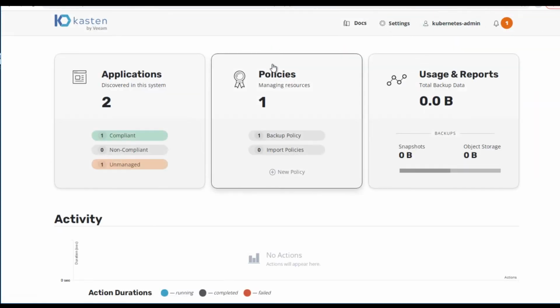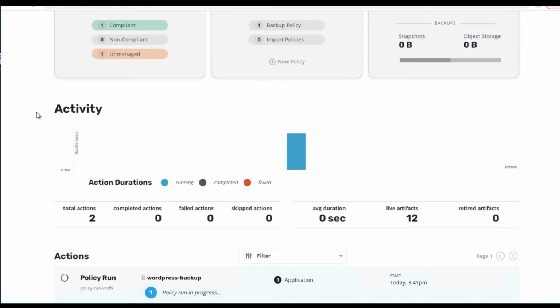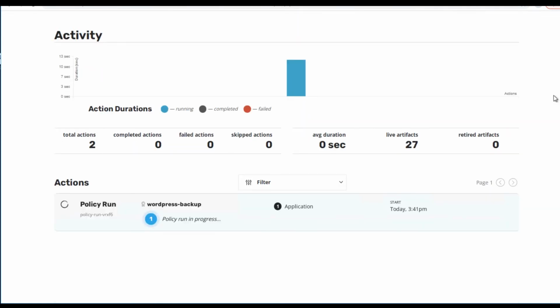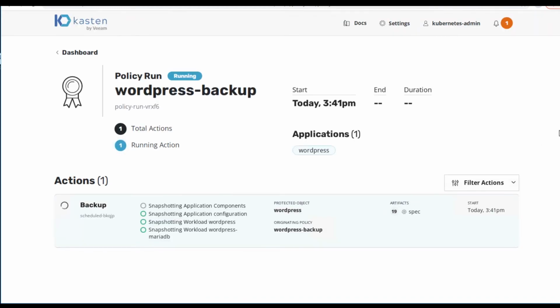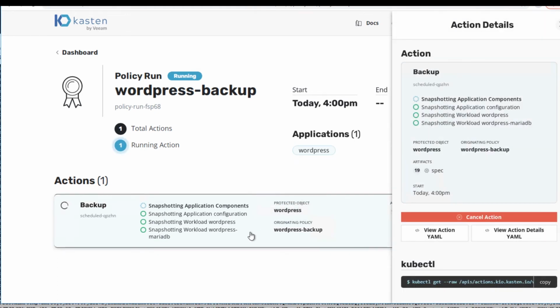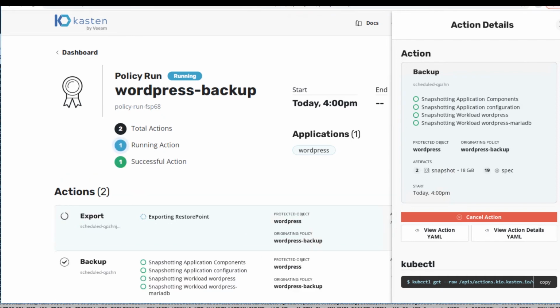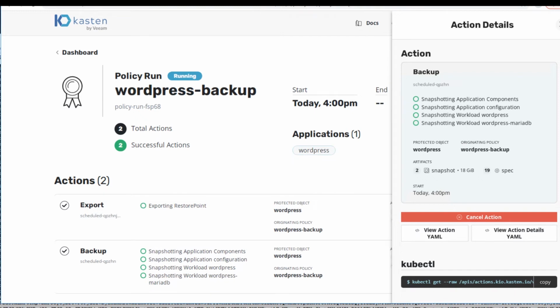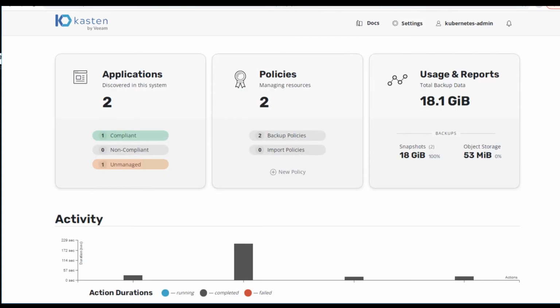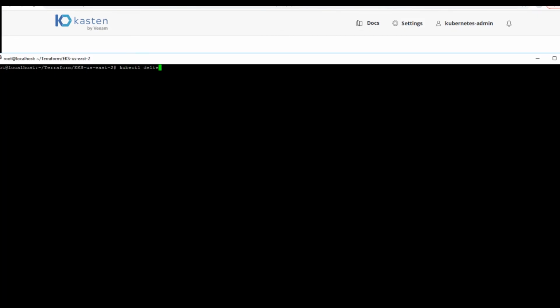From the K10 dashboard, we can watch the progress of our backup. In the action pane here, we can watch the policy being run, and we can click on it for more details. And our application backup should be nearly complete. And it is. You can now see that our application has been protected.